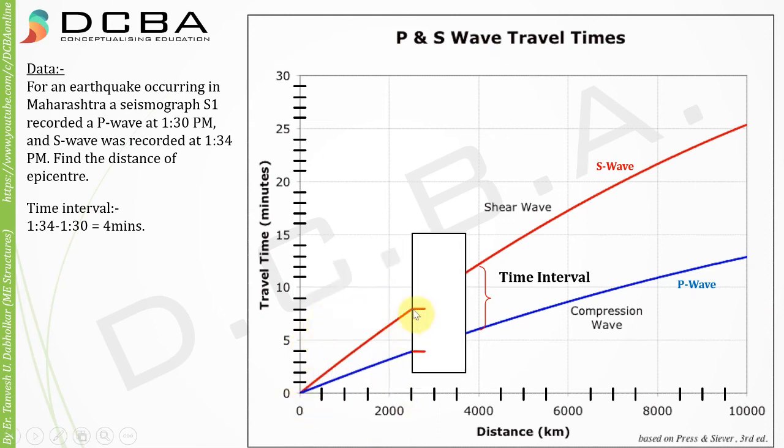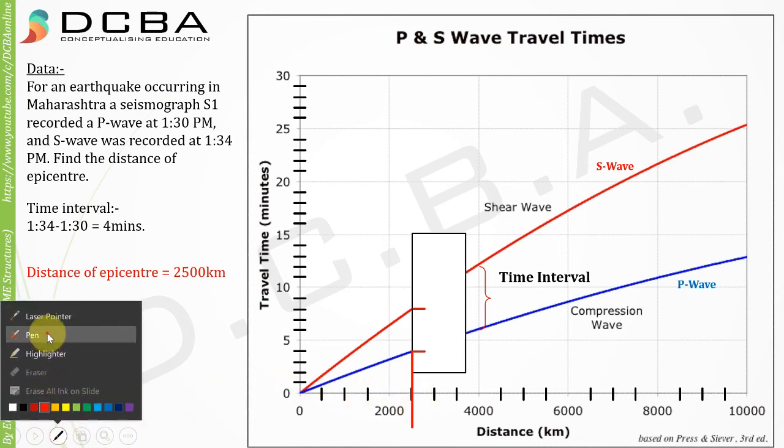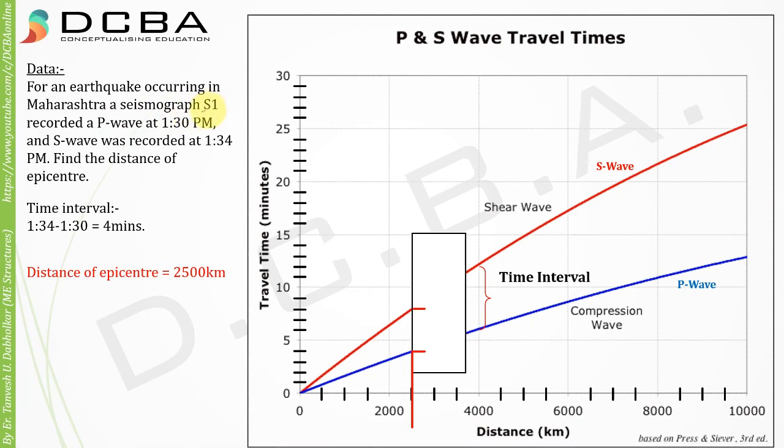At this particular location you can see that these 2 points are coinciding, and at that location the distance is how much? Around 2500 kilometers, right?